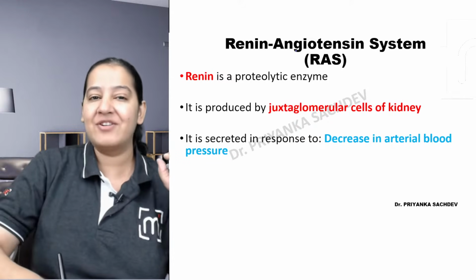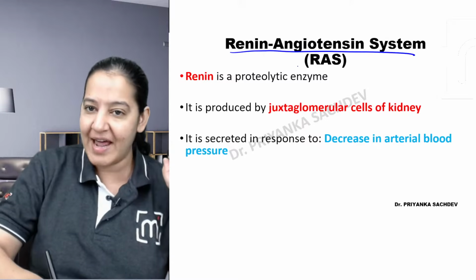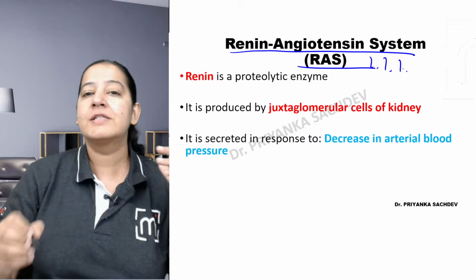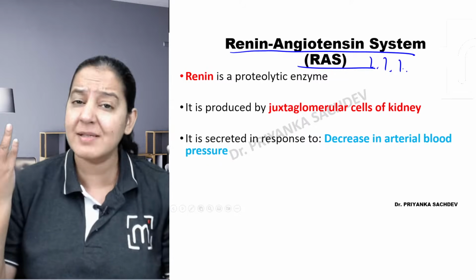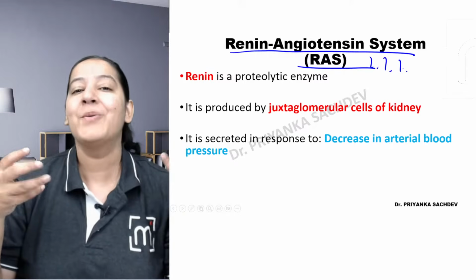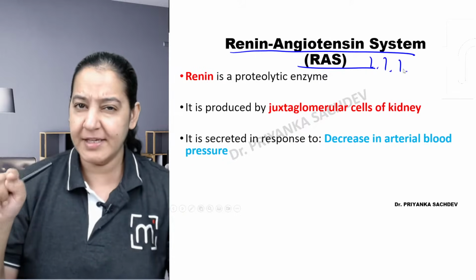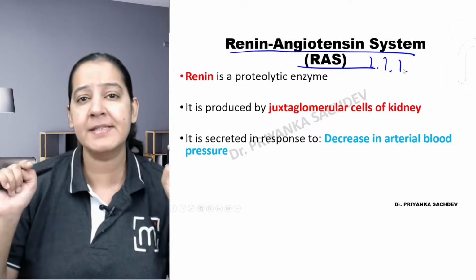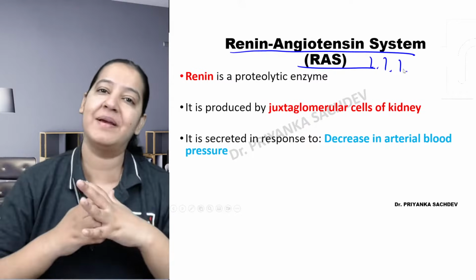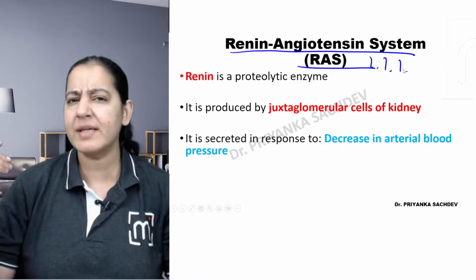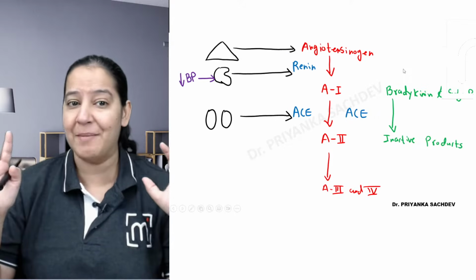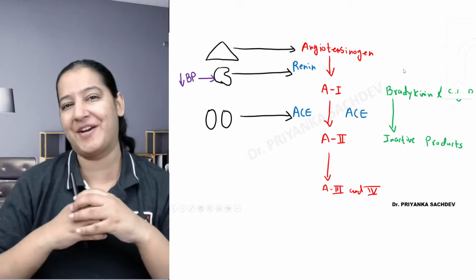I am taking the first chapter, the drugs acting on RAS. Before understanding the drugs acting on RAS, the renin-angiotensin system, you should understand what is RAS. Students don't even have the concept of what RAS is. The drugs acting on RAS, okay, but what is RAS? What is the renin-angiotensin system? Is this system present in me? Is this system present in you? Yes. Every human being has this inbuilt system inside them. So what is this system? See, this is the system. I have drawn this master diagram. I am going to teach you everything today in this master diagram only.